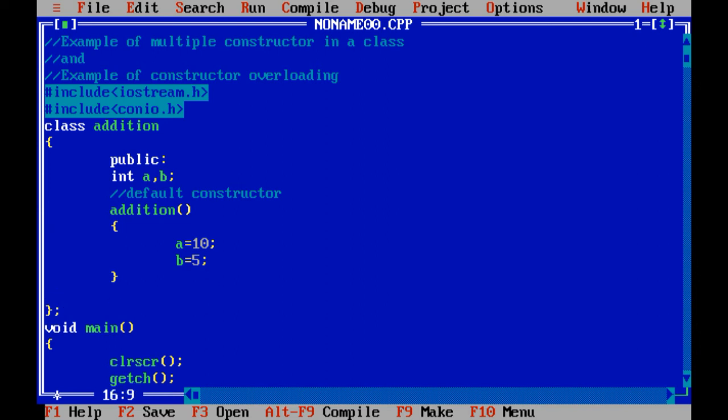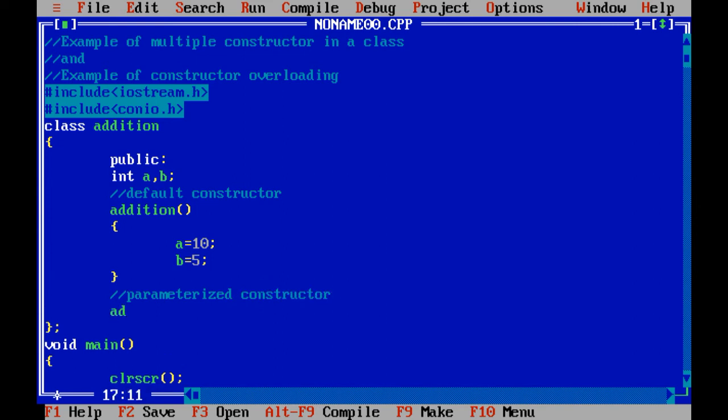Say for example, similarly I want to write a parameterized constructor also, because our concept is what? We are going to use constructor overloading. So parameterized constructor, again addition function, but over here I need to declare two variables, that is m and n.